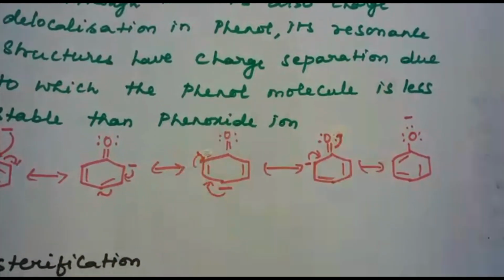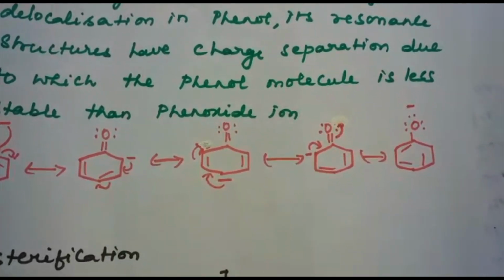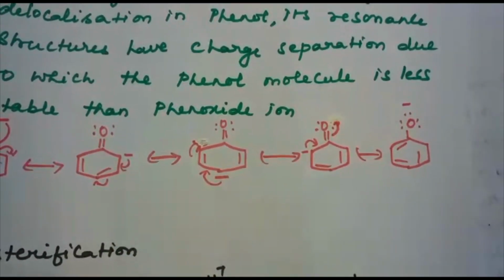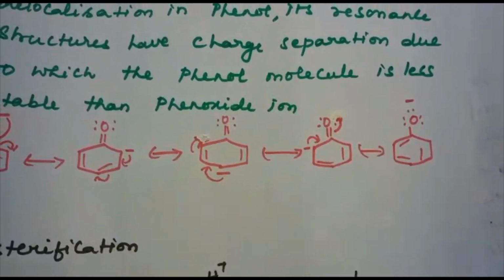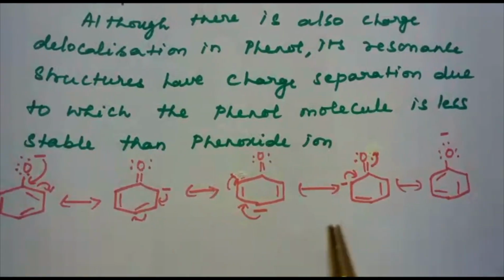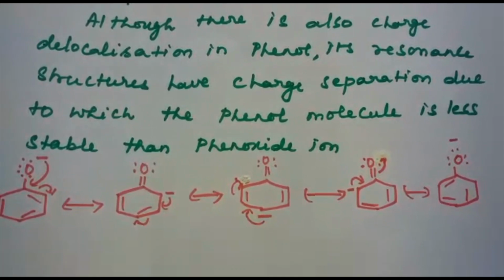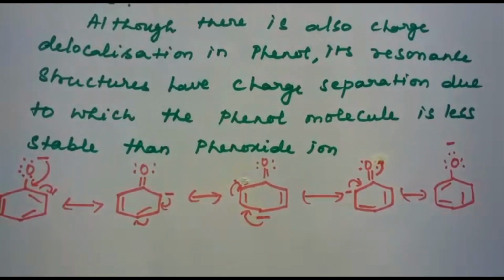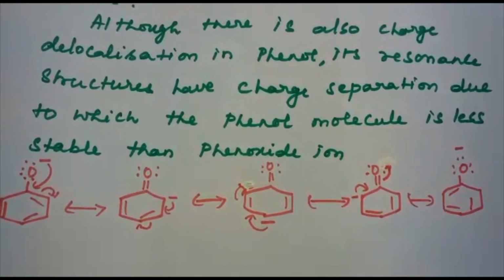Electron releasing groups such as alkyl groups, methyl, ethyl, propyl, do not favor the formation of phenoxide ion, resulting in a decrease of acid strength. Cresols, for example, are less acidic than phenol. So phenoxide ion is more stable than phenol, and phenol is found to be more acidic in nature than alcohol.